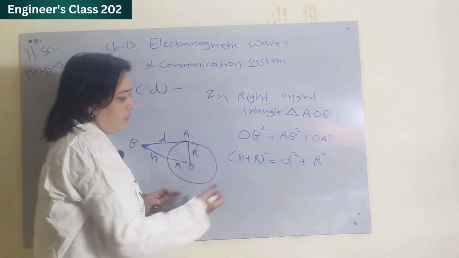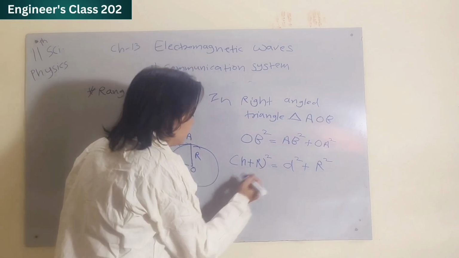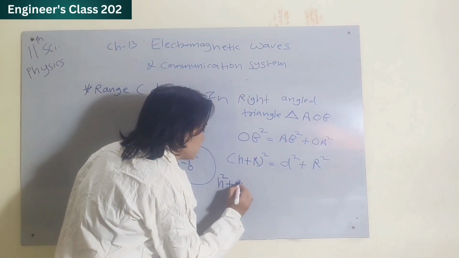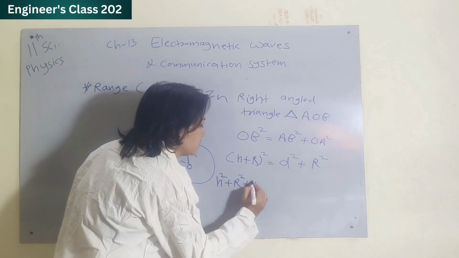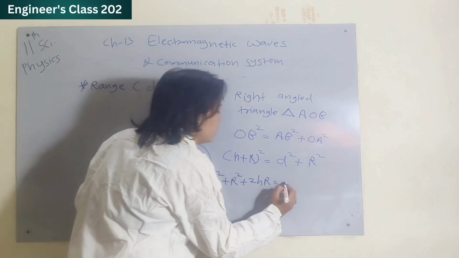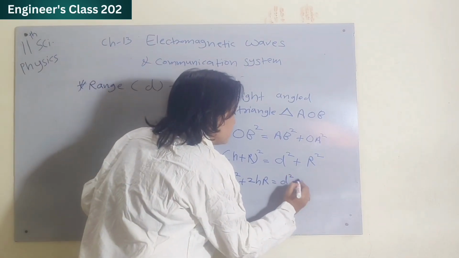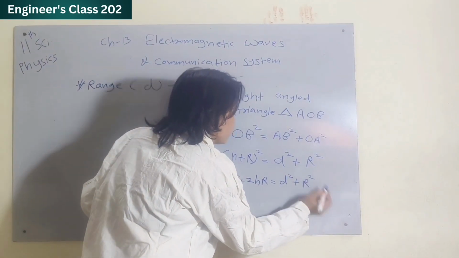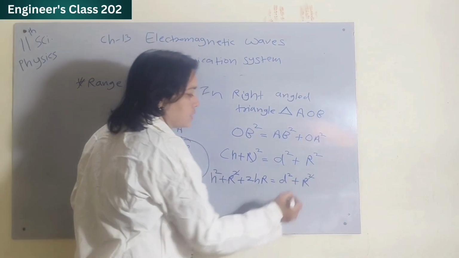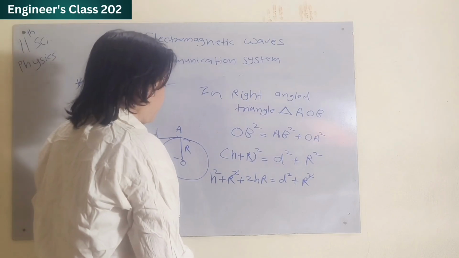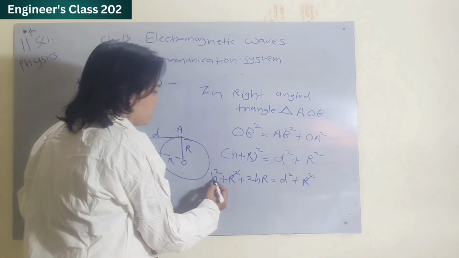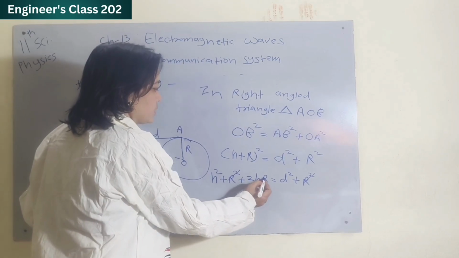Solve this using the (A plus B) square formula. So H square plus R square plus 2HR is equal to D square plus R square. In this R square gets cancelled, and D square is equal to H square plus 2HR.